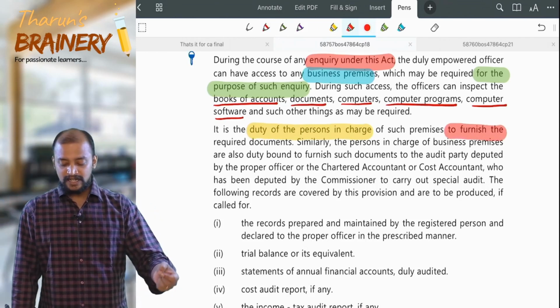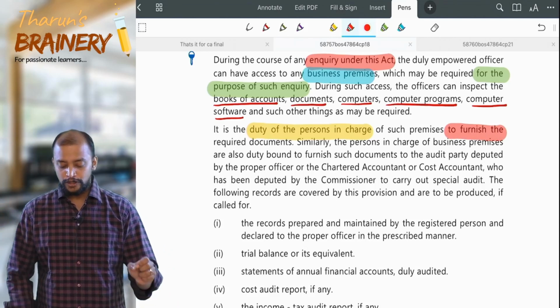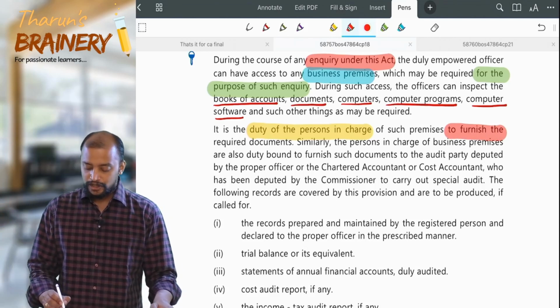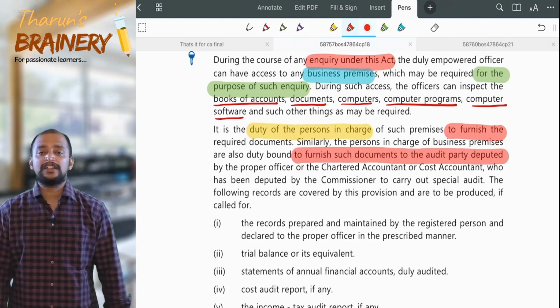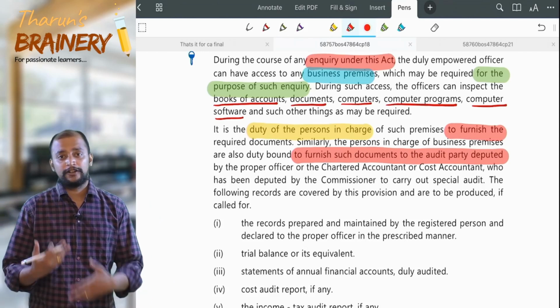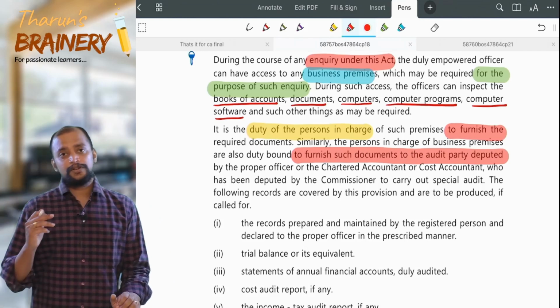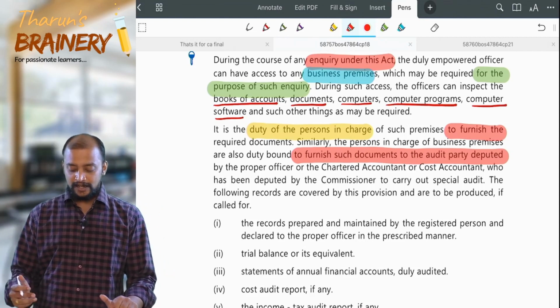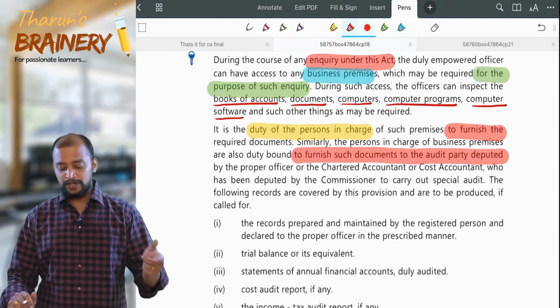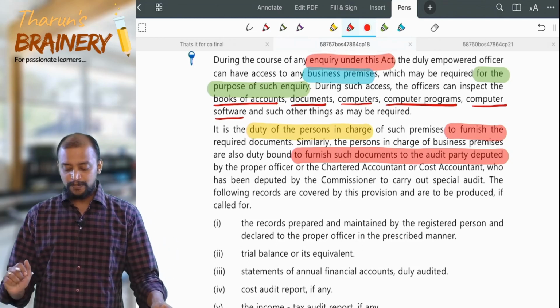Similarly, the person in charge of the business premises is also duty bound to furnish such documents to the audit party deputed, in case of special audit or departmental audit. So those records should be given to the proper officer or chartered accountant or cost accountant who has been deputed by the commissioner to carry out special audit.